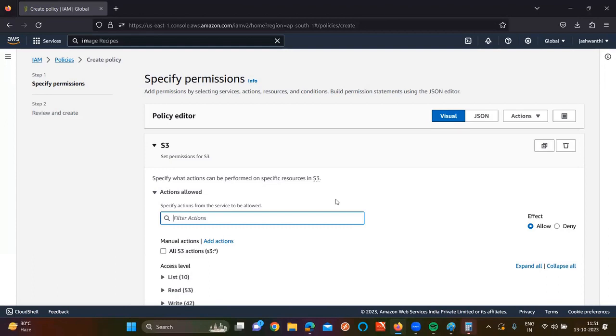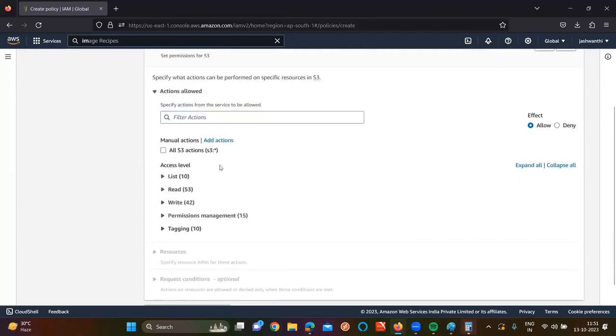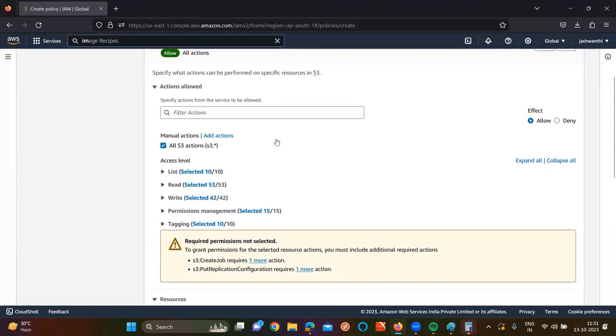Has anyone learned AWS here previously? I think you learned, right? The console is different there and here, changed or not? It will change definitely. So now here I'm going to select all S3 actions.